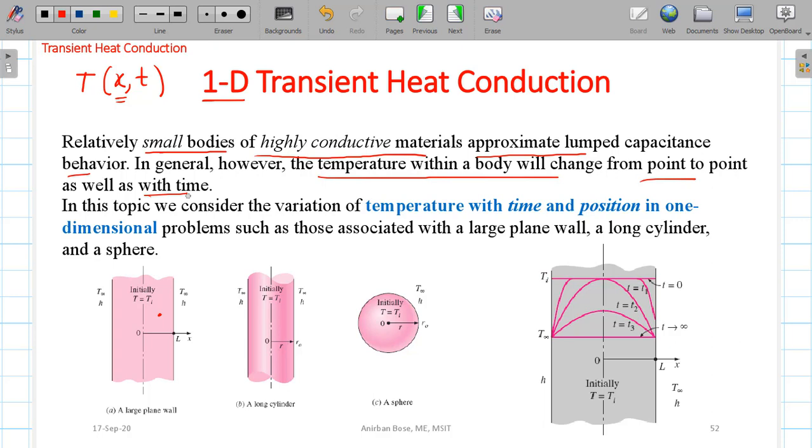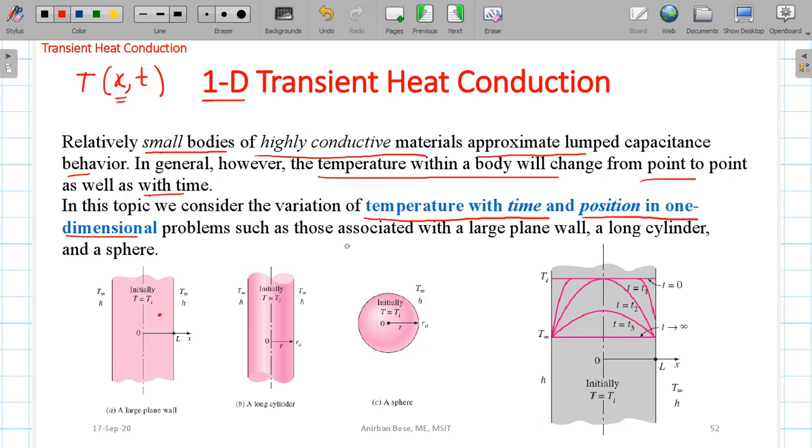When the body is not very small, or the thermal conductivity is not so high, that means the Biot number is more than 0.1, in those situations we have to think of this kind of situation.